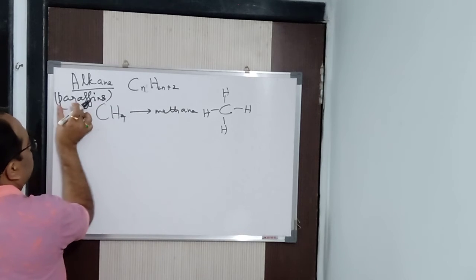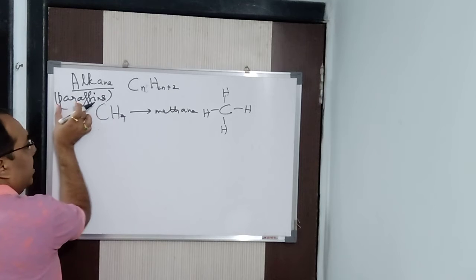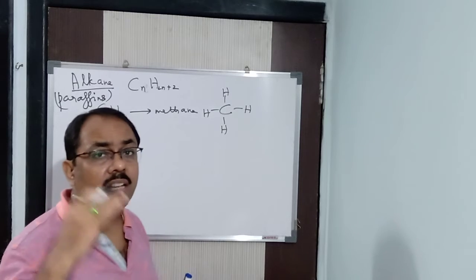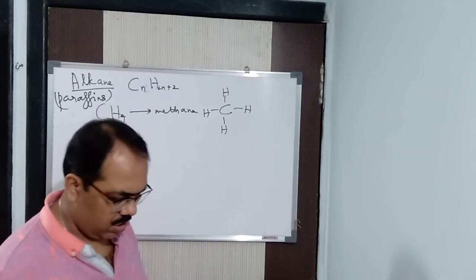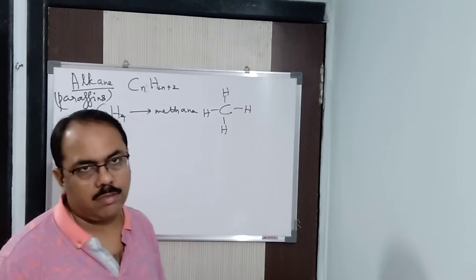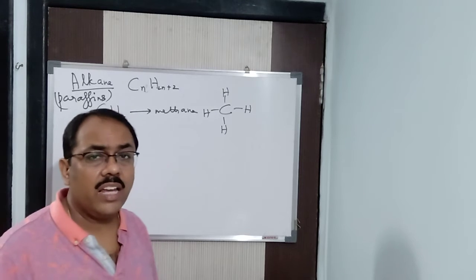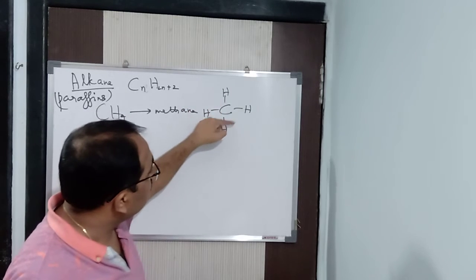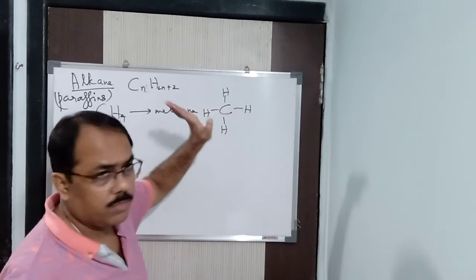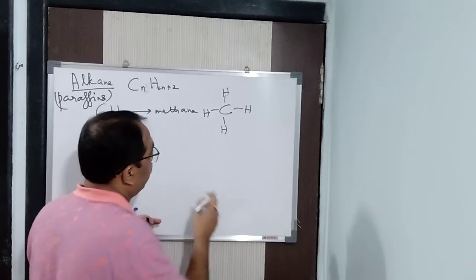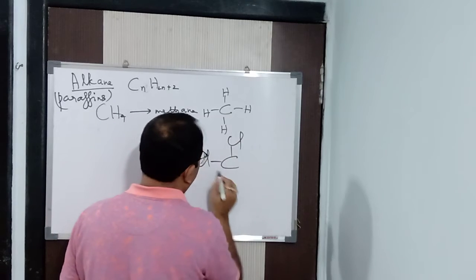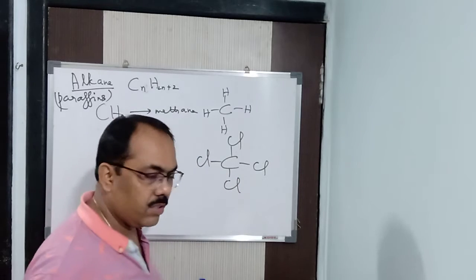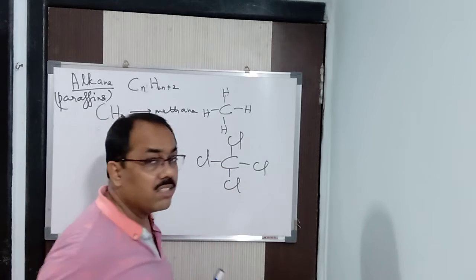Paraffins is made of two words, para and affinis. Para means little or less, and affinis means affinity or reactivity. So they are little reactive in nature, and for that reason they are called paraffins. Why are alkanes less reactive? All four bonds are satisfied by hydrogen atoms or any other atoms. For example, it can be CCl4, which also comes under saturated hydrocarbons, with all four atoms satisfied. Or you can say CH3Cl.